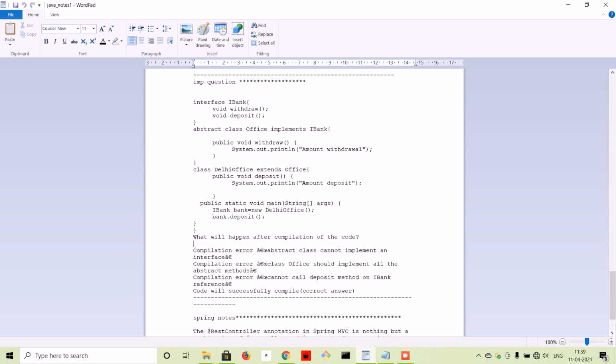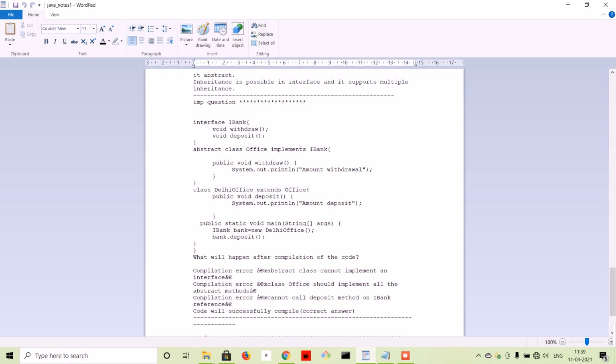So you can call it with your parent reference. Again, it is an interface, so there is nothing wrong in that, and you can make that reference and call the deposit method. So this will compile successfully. This was the question I faced during my TCS interview, and later in the Infosys interview I faced a similar kind of question, and I was able to answer this. So this was the basic concept.